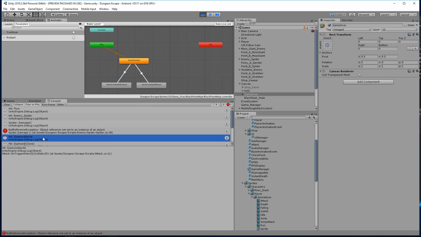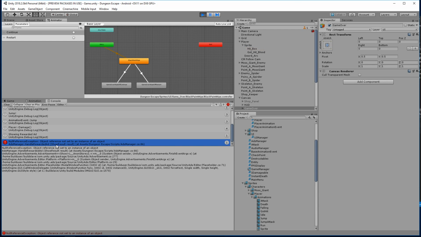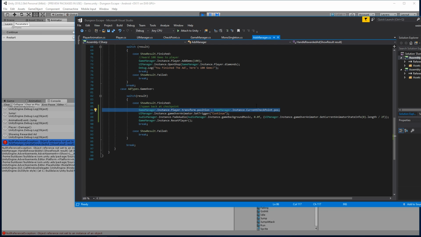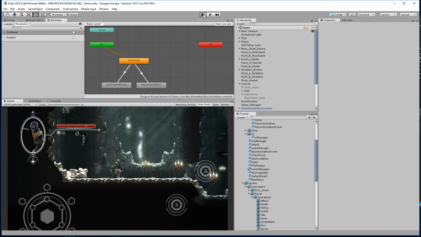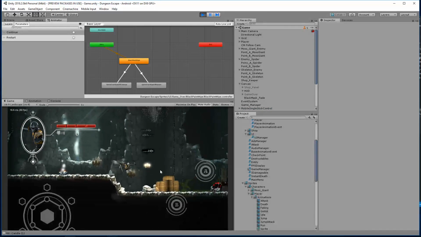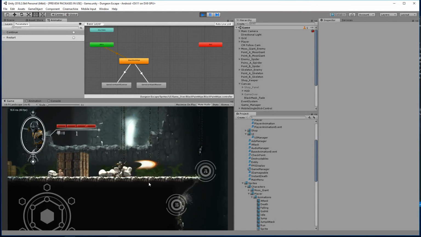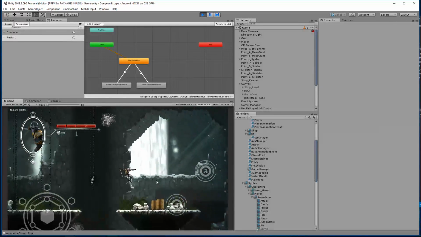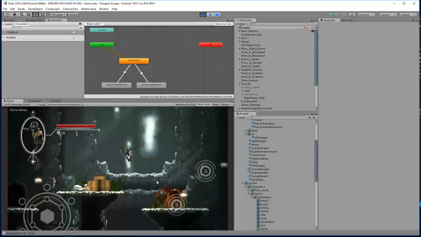Oh, actually it didn't. What happened here? Object reference not set to an instance of an object. Yeah, what happened? Did I not trigger that or something? Hold on, what's happening? Everything's breaking. Let's go ahead and make our way over here. Ignore that one. All right, here we go. So let's get up to that first one. All right, that was the first one.